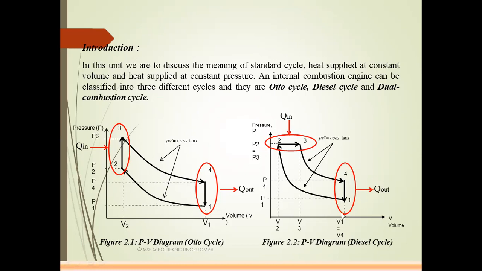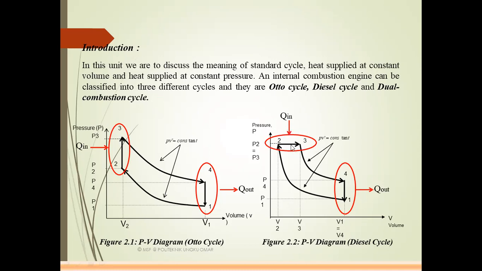The next cycle is the diesel cycle. We discuss the PV diagram of the diesel cycle. Process 1 to 2 is an isentropic compression process. Here the pressure increases from P1 to P2. The next process is a constant pressure heat supplied process. The heat is supplied from process 2 to 3, and so we name it the diesel cycle, another name for the constant pressure cycle.